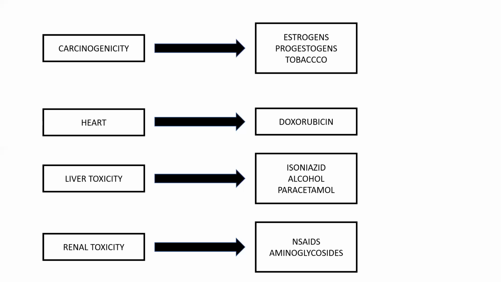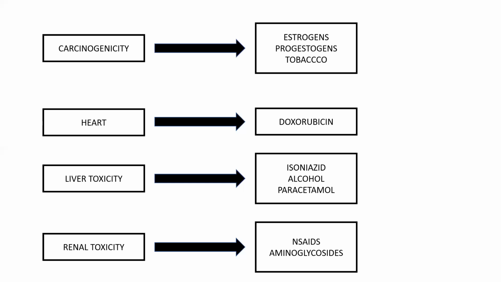And liver toxicity, definitely alcohol, everybody knows that. And paracetamol, not in a normal dose, in a high dose. Paracetamol causes liver toxicity, and isoniazid, which is an anti-tubercular drug. I will deal with anti-tubercular, anti-leprosy, and anti-cancer drugs in my next sessions, so for now just remember the names.